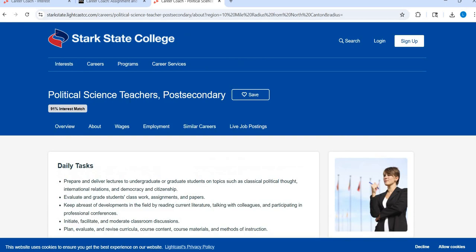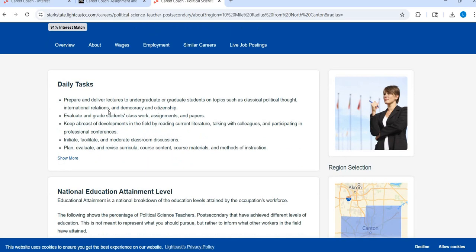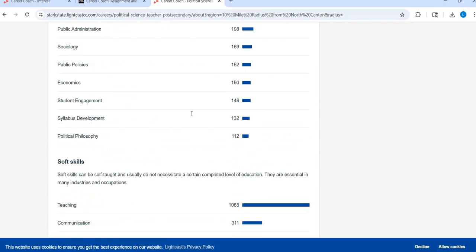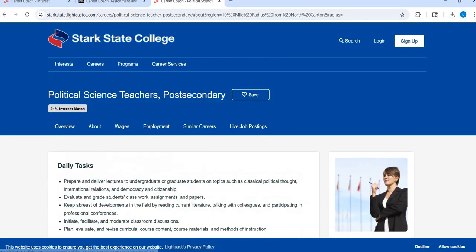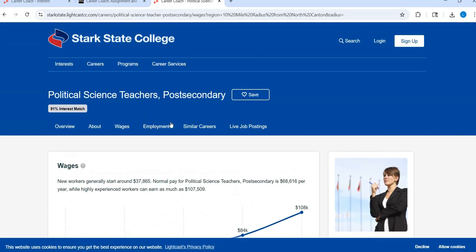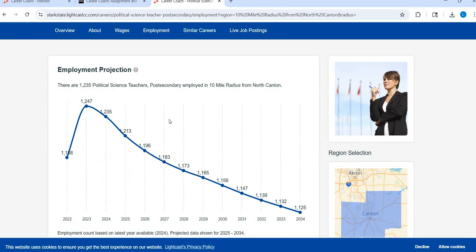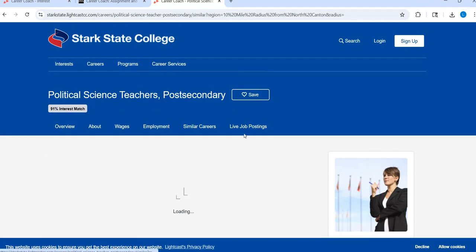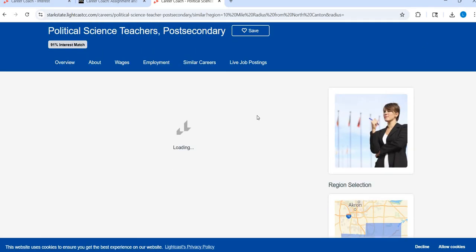And then I can click through here and find out more about what I'm going to do: the education level I should have, some skills the employers are asking for, information on wages and employment. This is a field that's not hiring in the next 10 years, so that might influence my decision. Similar careers are things that might be connected to it.